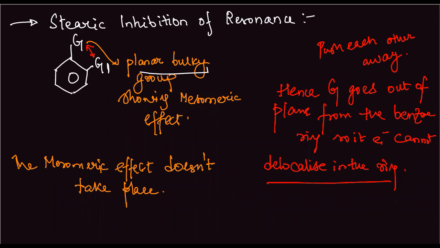Okay. So in some compounds, groups having mesomeric effect don't participate in resonance due to steric reasons. This is known as steric inhibition of resonance, as I showed in this concept. Now let us look at an illustration of this.